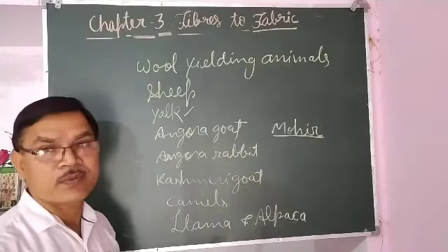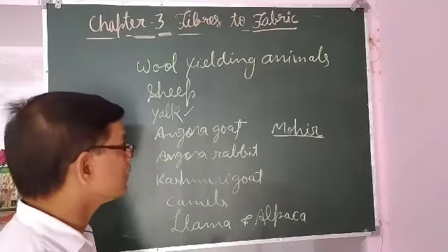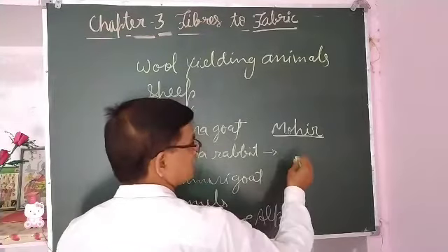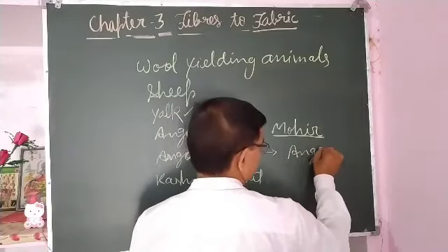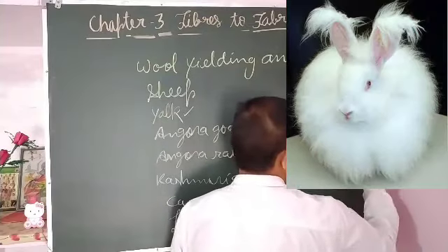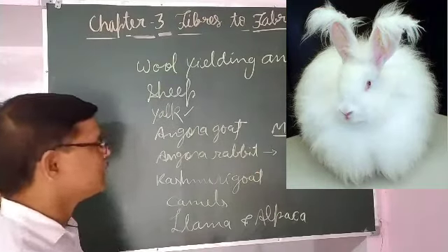And another type of wool is Angora wool, which is obtained from the Angora rabbit.